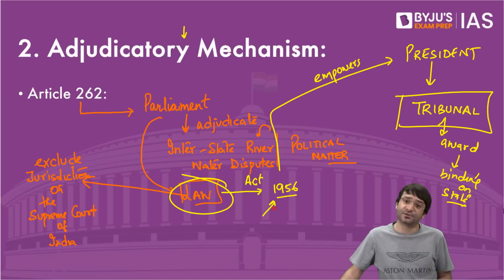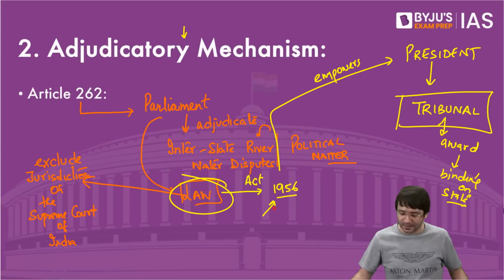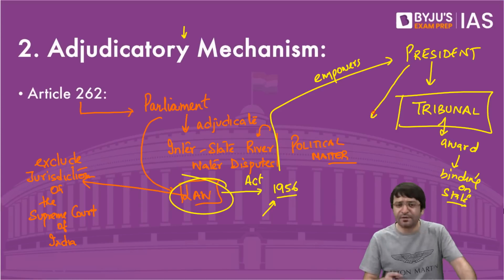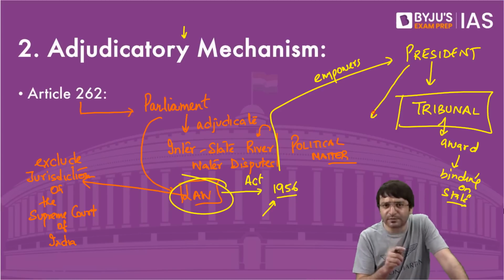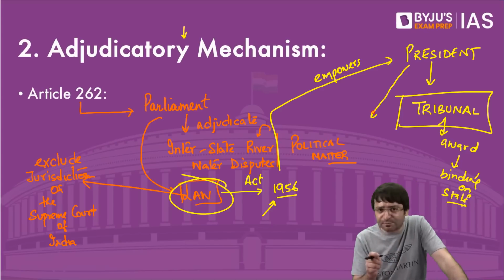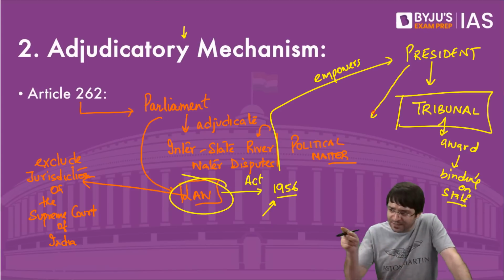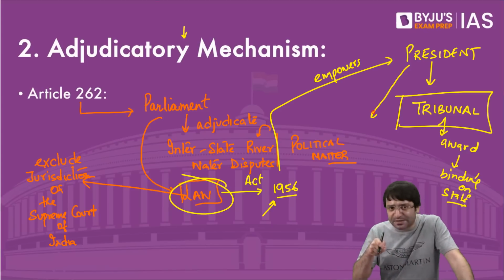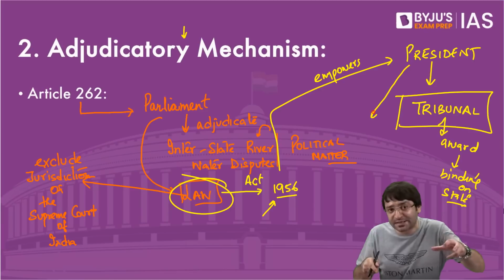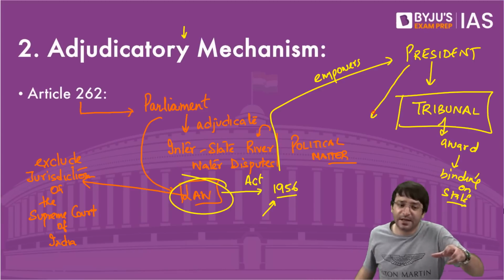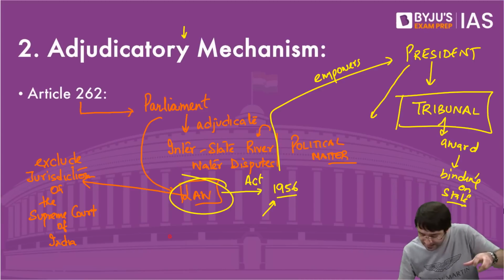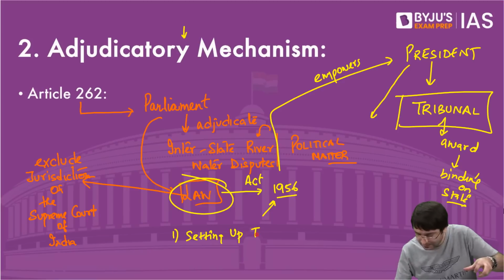But there is a problem with this tribunal. Number one, it empowers the president to set up a tribunal. Listen to me carefully. It empowers the president to set up a tribunal, but the president is a rubber stamp. It is when the prime minister advises the president to set up the tribunal that the president sets it up. And sometimes setting up of the tribunal is time consuming.